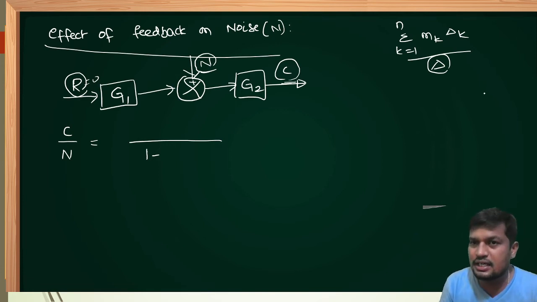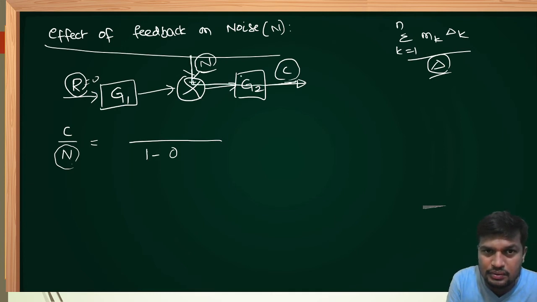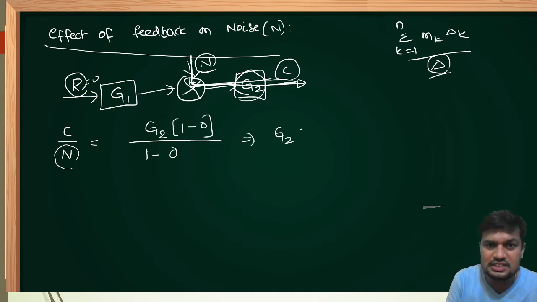Okay, now I'm explaining del. What is del? Determinant of the system. How to calculate: 1 minus sum of loop gains. If you observe here, there are no loops in this system. Whenever there are no loops, that value becomes 0. Now, how many forward paths? As we are discussing the transfer function between noise and output, we need to check the forward path from noise to output. There is only one forward path. What is the forward path gain? That will be G2. To this forward path, there is no loop touching, hence del 1 is the same as del, 1 minus 0. Therefore, this value is G2. Now we can write C is equal to G2 into N.